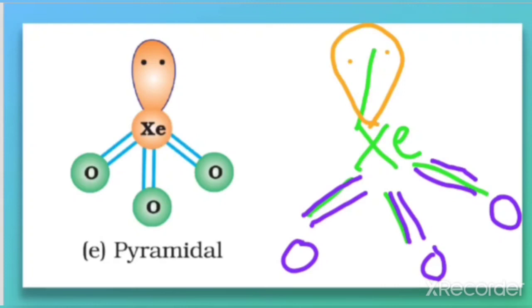But for the shape, we have to neglect the lone pair. So better to rub out the lone pair. When you rub out the lone pair, you can look at what the shape is now. Now it is like a pyramid. You can see this is like a pyramid. So geometry is tetrahedral, but the shape is pyramidal.